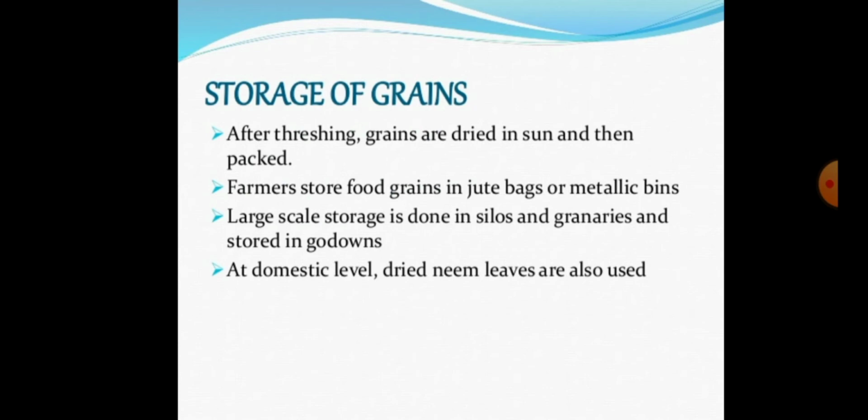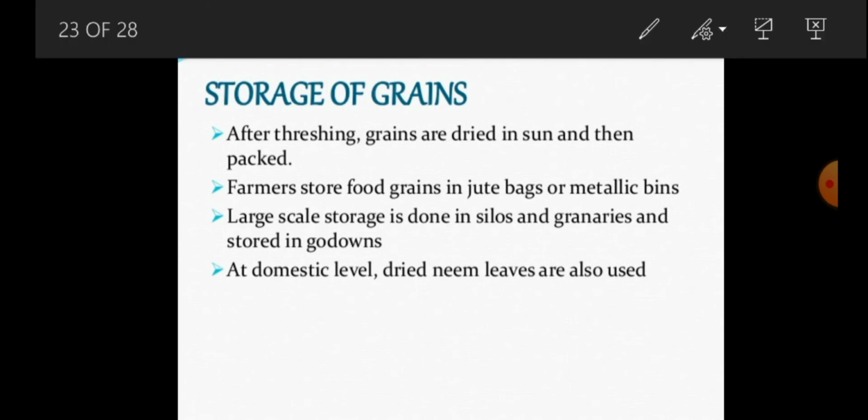Large scale storage is done in silos and granaries, and also in godowns. At the domestic level, dried neem leaves are also used for storing grains.